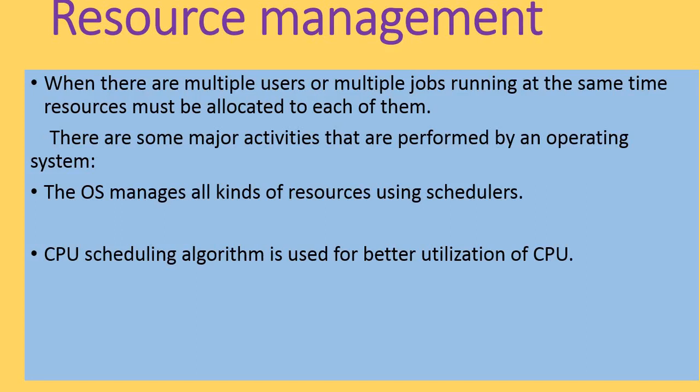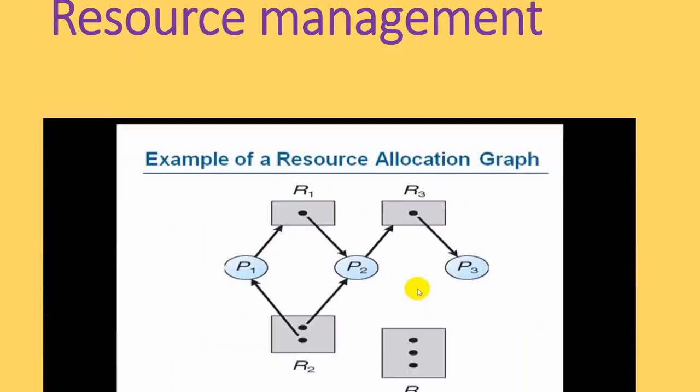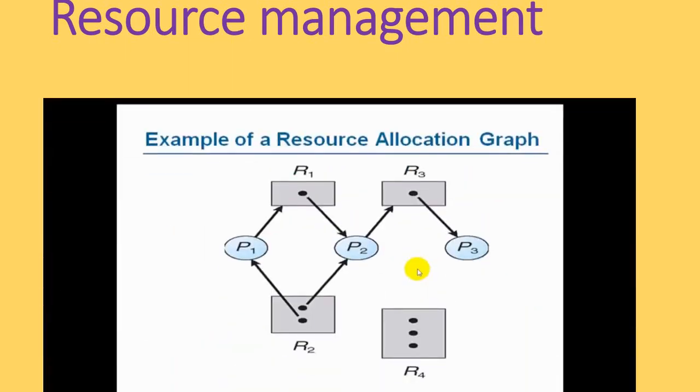CPU scheduling algorithms are used for better utilization of the CPU. As an example of resource allocation, P1, P2, P3 are processes requesting some resource. P1 should be allocated the resource R1, and P2 should be allocated the resource R3.